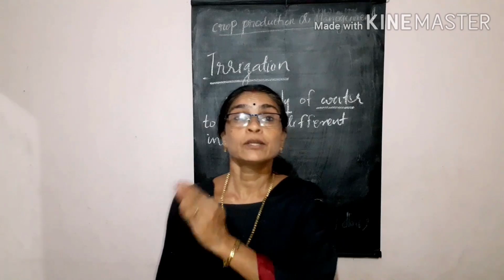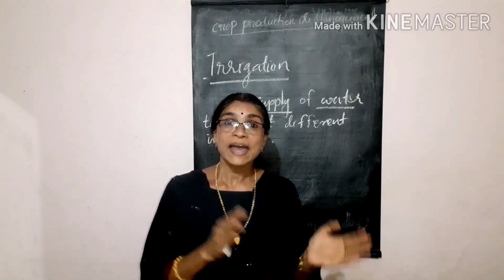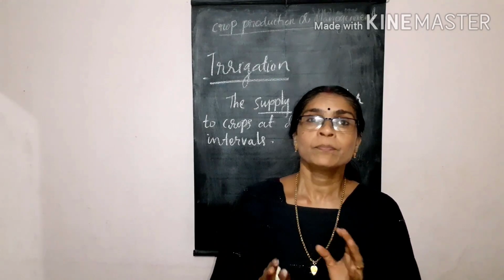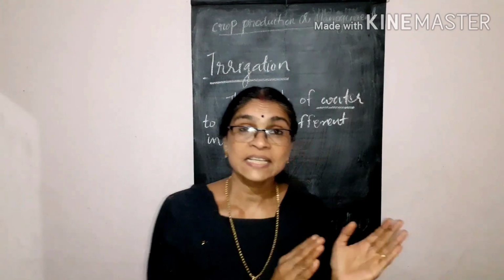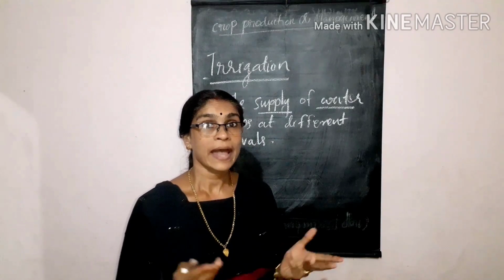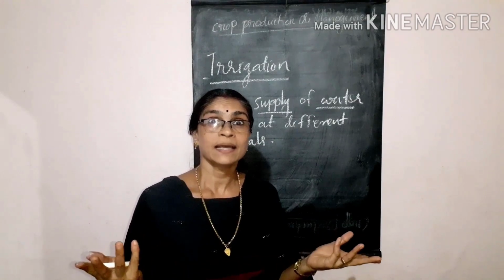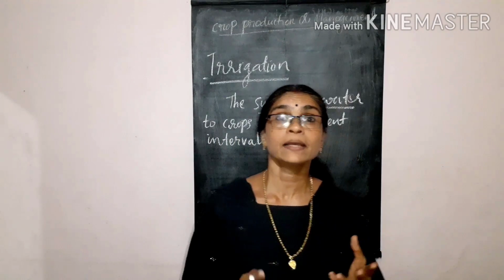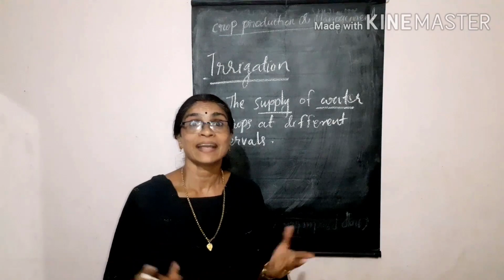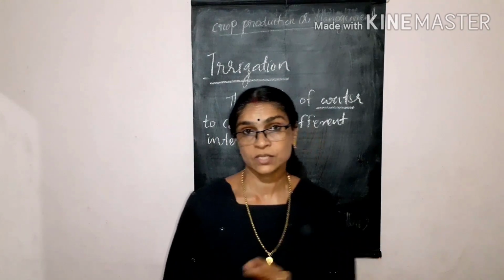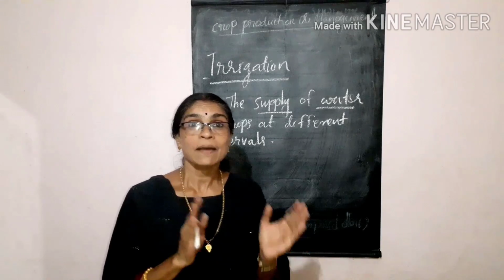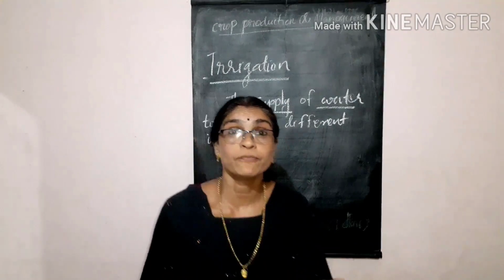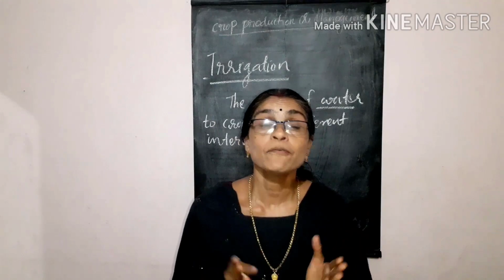The time and frequency of irrigation varies from soil to soil, crop to crop, and also season to season. As we know, different crops require various amounts of water. Similarly, different soils have different texture, water holding capacity, etc. Due to that, the supply of water differs according to the soil, the type of crops, and also the type of season.